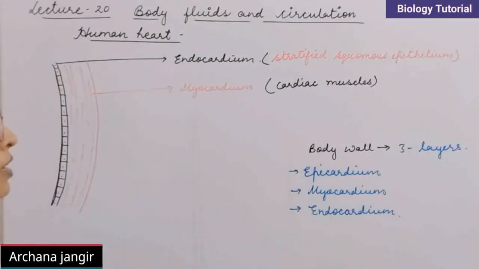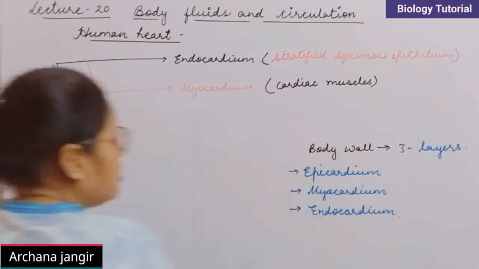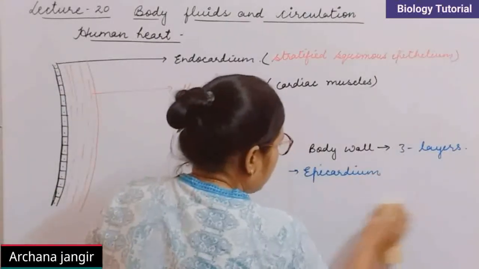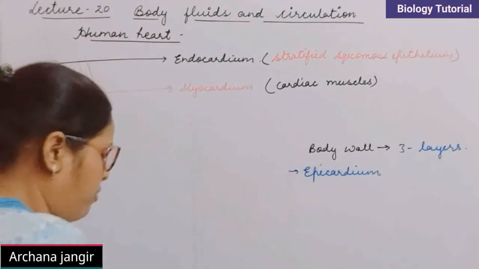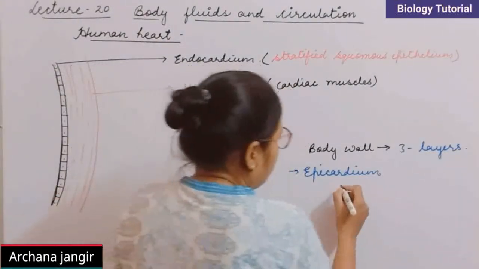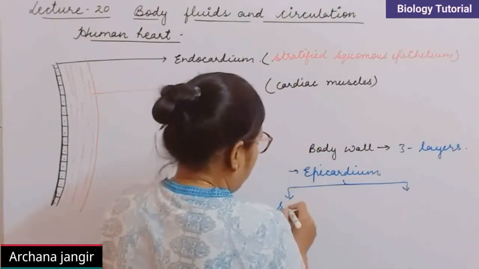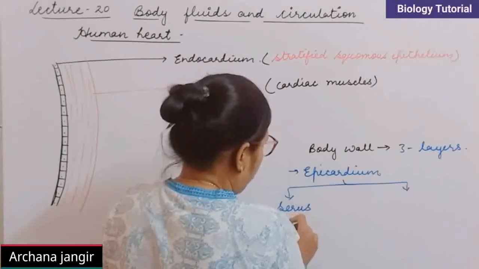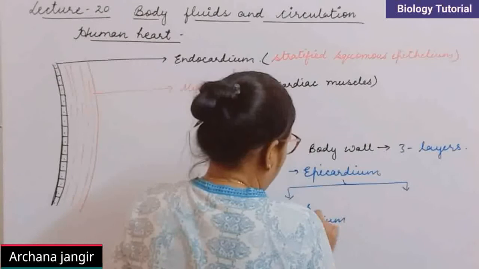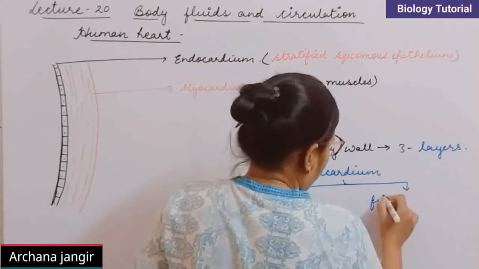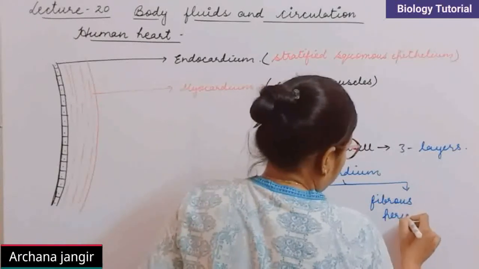The third layer is epicardium, and this epicardium is divided into two layers, that is serous pericardium and fibrous pericardium. First one is serous pericardium, and the second one is fibrous pericardium.